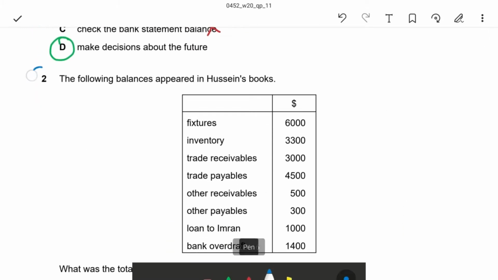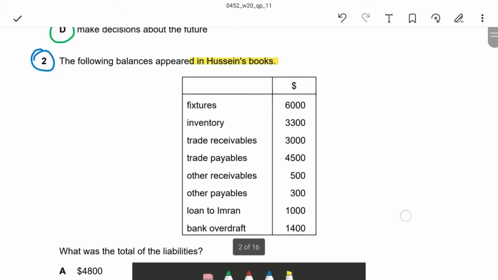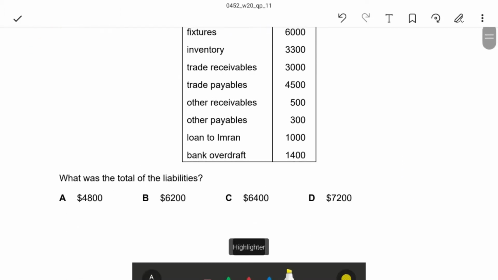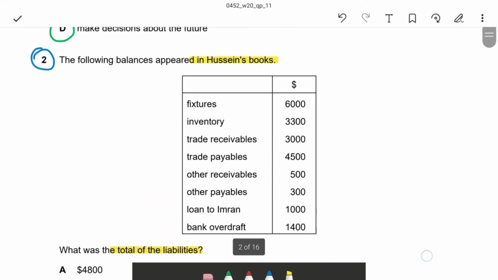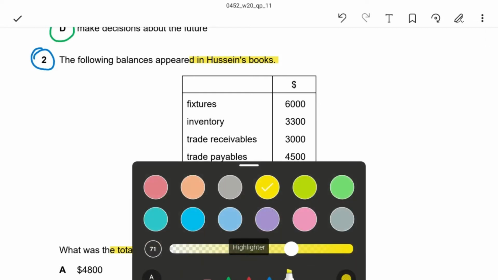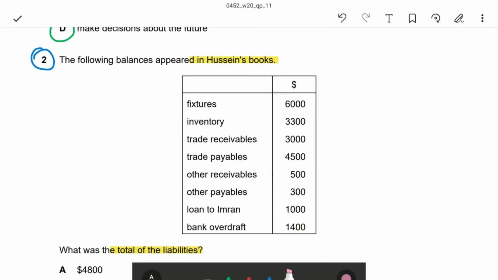Second question. The following balances appeared in Hussein's books. What is the question? What was the total liabilities? Which are the liabilities here? Fixtures are assets. Inventory, no. Trade receivables, these are all assets. Trade payables, what the business has to pay. What they are owing to outside is called liabilities. So trade payable is a liability.